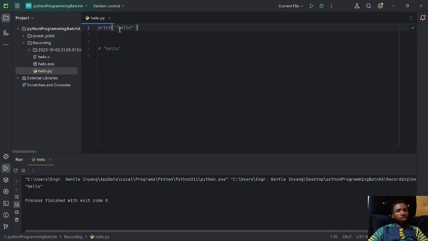Or if I still want to use just single quotes, I don't want to use double quotes, I want everything to be single, then I'm going to use something called an escape sequence. Let's say I want to print something like this and I want to use a single quote in here. If you try that, it's going to give you an error. But if you use a backslash before that quote, you're telling the compiler that, even though this is supposed to mean the end of the string, since I've introduced this slash, use it as a literal quote. Don't use it as a string delimiter. So if I run this code, I'm going to have the hello with that quote, because I've escaped its true meaning.